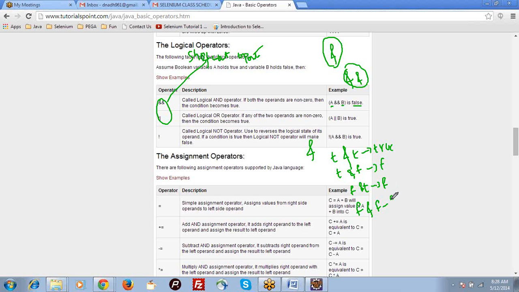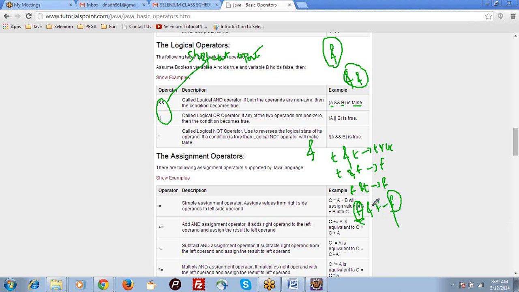So I evaluated the first condition, and it returned false. Then there is no need to evaluate the second condition, right? It's already false. Even if the second is true or false, my final result is false.